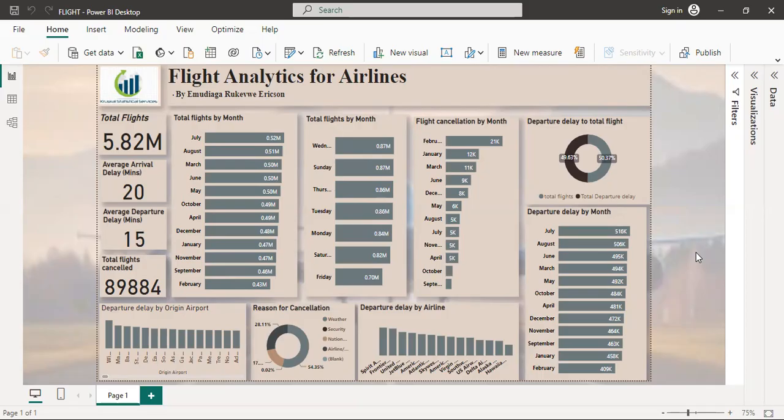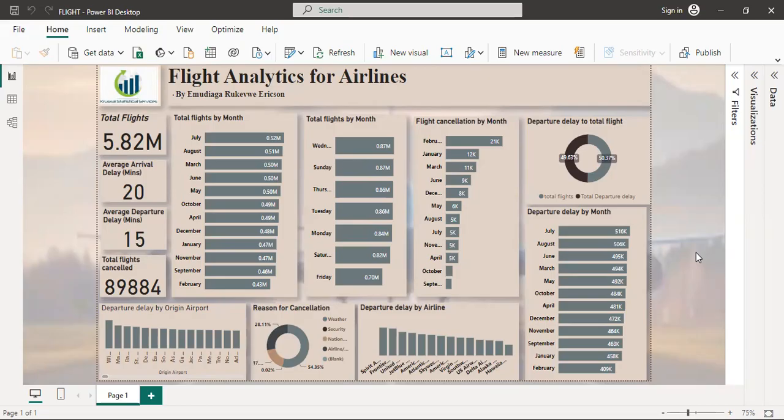The total number of flights observed in this data was 5.82 million flight observations. From that, we derived that on average, arrival delay is 20 minutes, implying that most of the flights arriving were delayed by about 20 minutes.